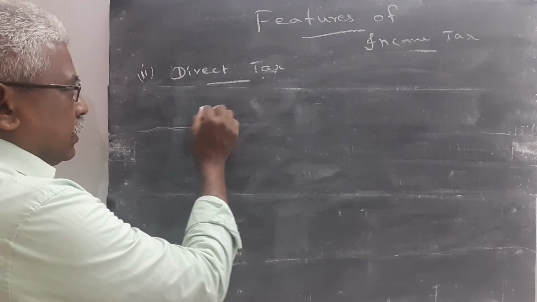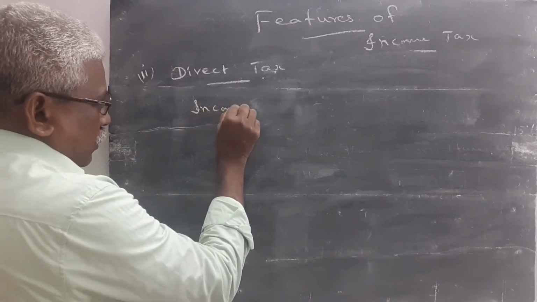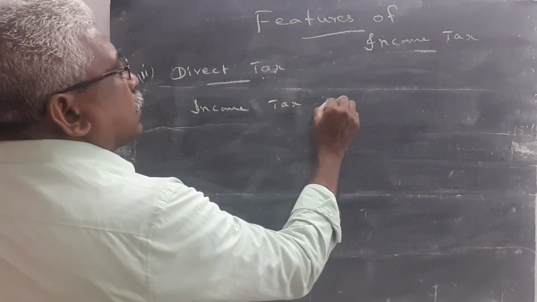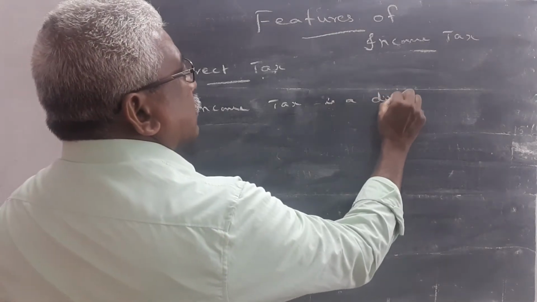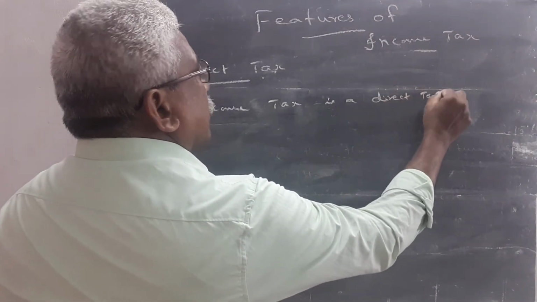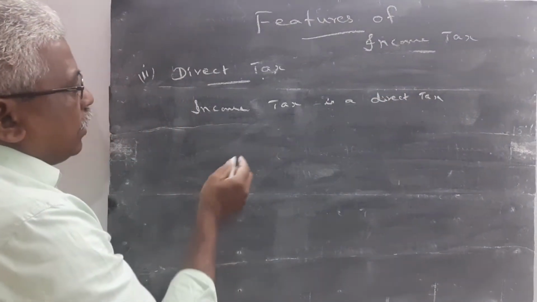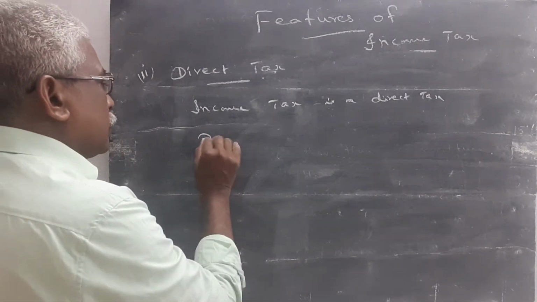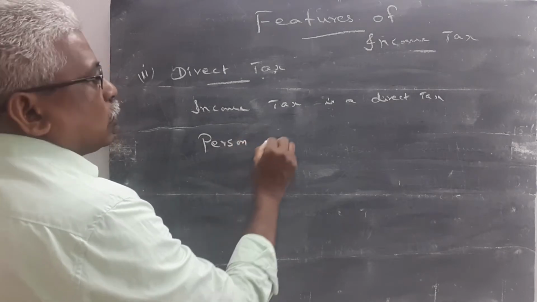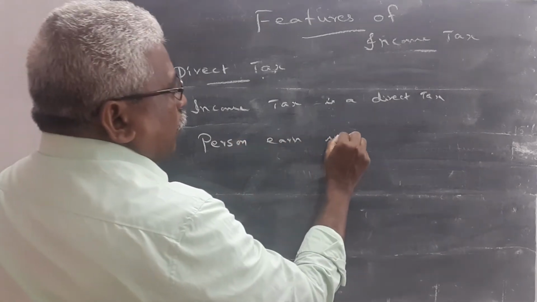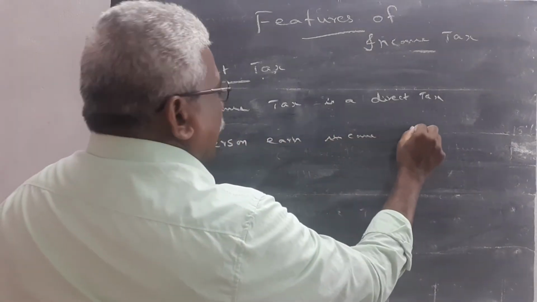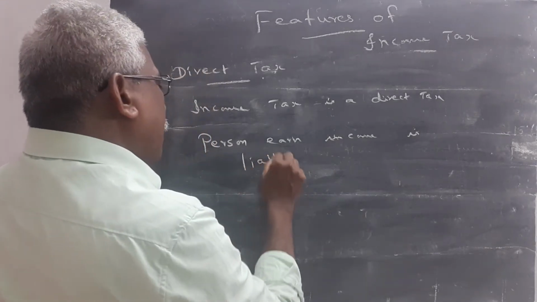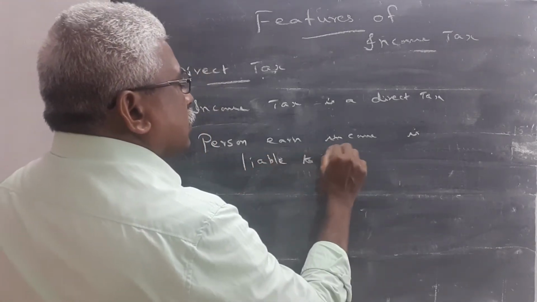So income tax is a direct tax. The person who earned income is liable to pay tax.